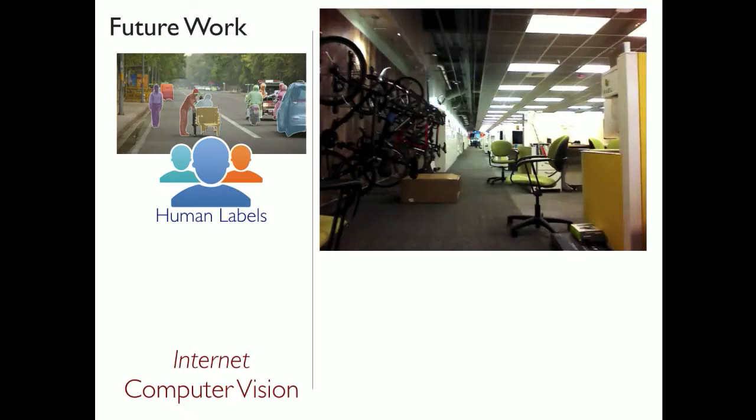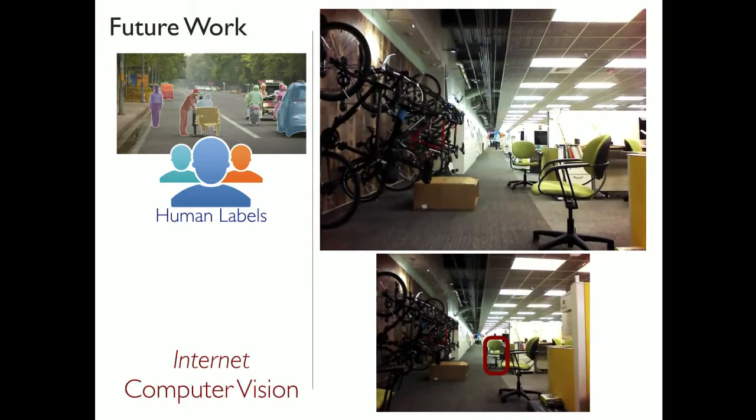Here's a very concrete instantiation of this idea. Let's say I have a robot which can detect chairs when it's close by. If it is on the internet and does not recognize a chair, it doesn't have anything better to do but to ask a human. But let's say in this particular case, the detector fires that there is perhaps a chair over there, but I'm not really sure. Now what this robot can do is start walking towards this chair.